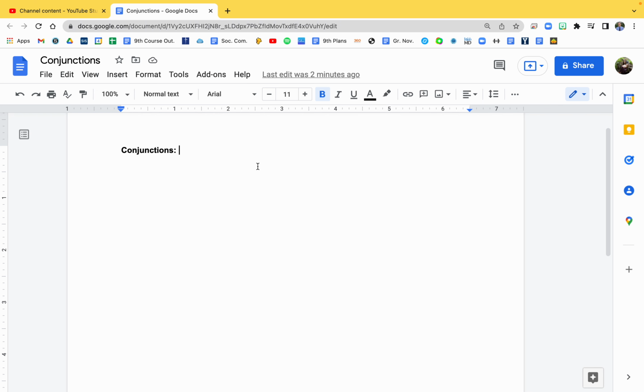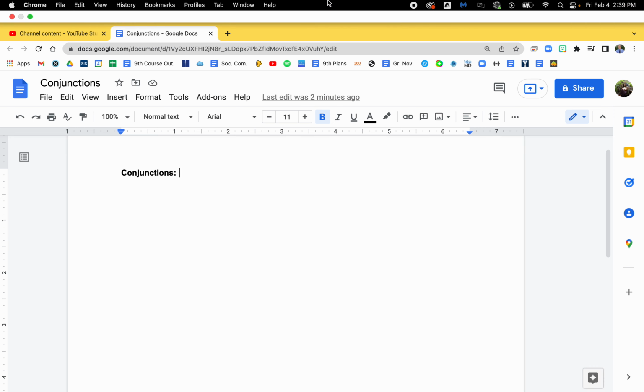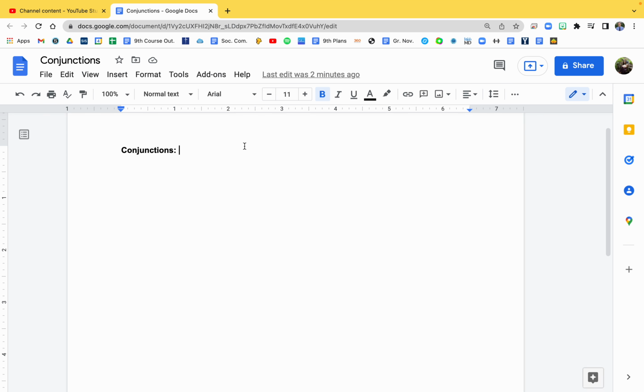On conjunctions, a little lesson on conjunctions. Conjunction is a part of speech. A conjunction is a word that provides a junction, a connection, a link in your sentences. So that would be the first thing, know what conjunctions are. But then there's different types of conjunctions. One to know is a coordinating conjunction.